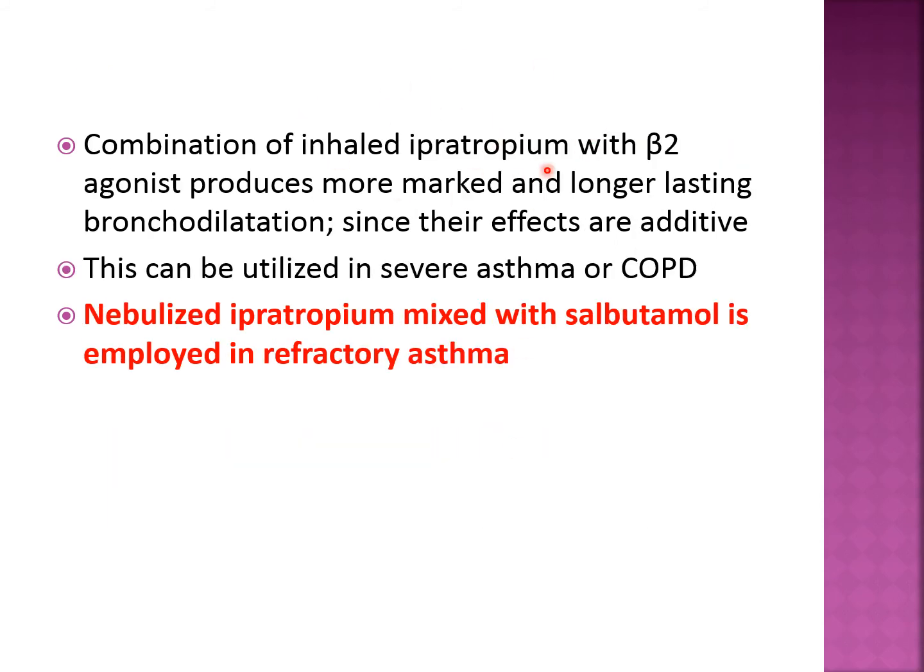We can give the combination of inhalational ipratropium with a beta 2 agonist. So these two drugs can be given as a combination. There are certain inhalers which contain both drugs, and the combination will produce more marked and long lasting bronchodilation. So we can achieve better bronchodilation when we combine these two drugs, anticholinergics and beta 2 agonist.